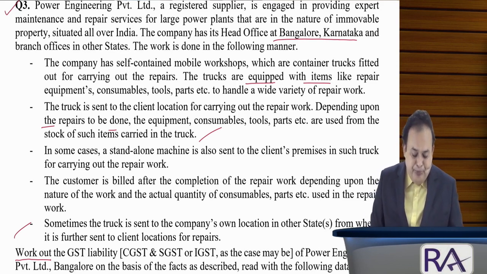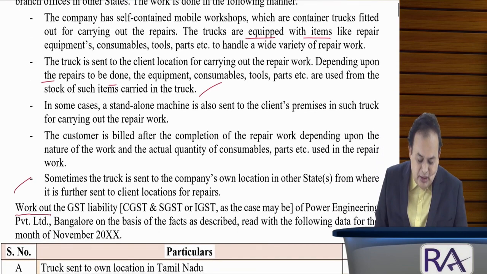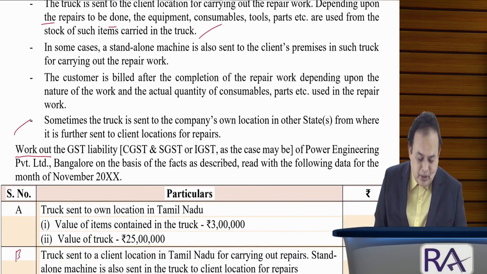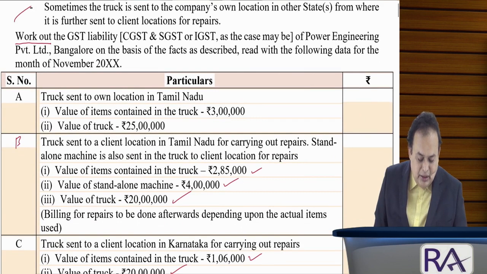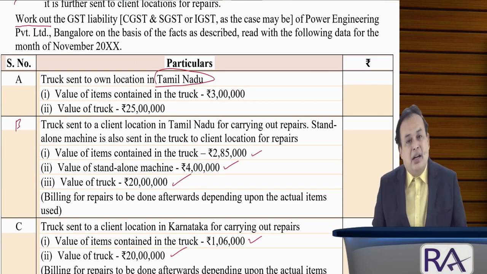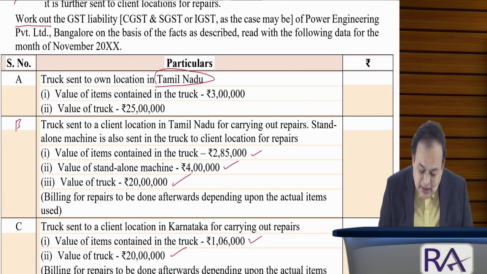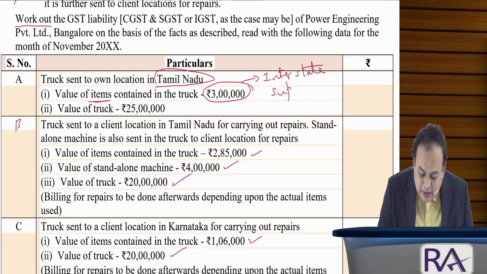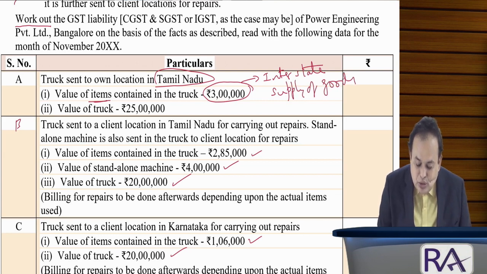Further, they said here, in the given case, truck sent to own location Tamil Nadu, from where? From Karnataka. Interstate supply. These 3 lakh rupees items, meaning goods, are called interstate supply of goods. Goods, no?